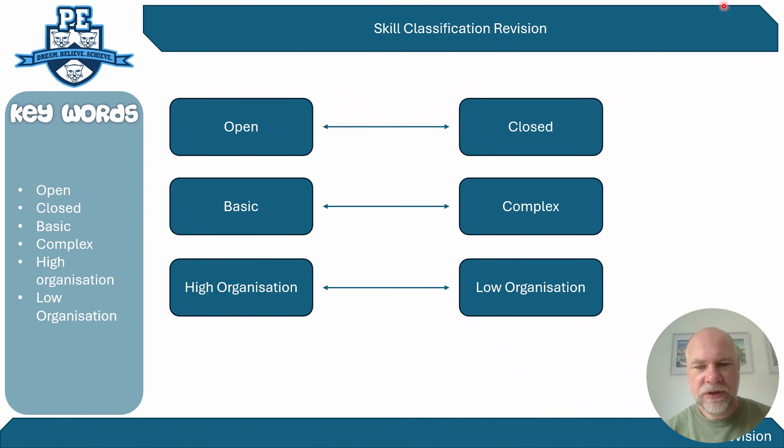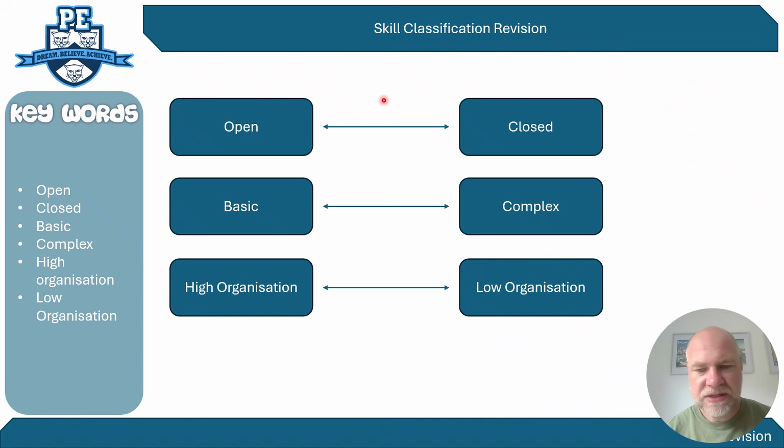Hi everyone, today we're going to be looking at skill classification for the GCSE PE paper, which is paper 2. We're going to be looking particularly at the continuums of open and closed, basic and complex, high organisation and low organisation. Just before we start, remember that when we look at skill classification, we are looking at the two extreme ends of where you would put a skill.